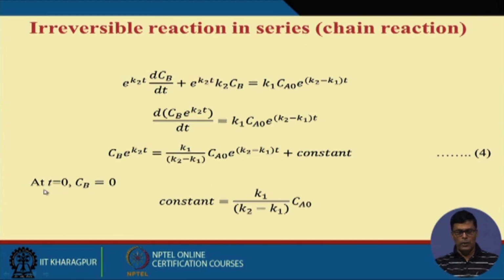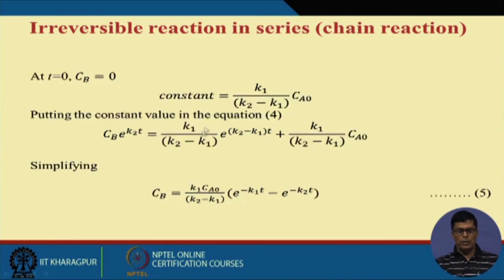Now what is the boundary condition? When t equals 0, Cb equals 0. Then this will be 0, and the constant will be equal to this much, only the sign might be changed a little bit. Putting this value, the equation comes like this, and in simplified form Cb is like this.